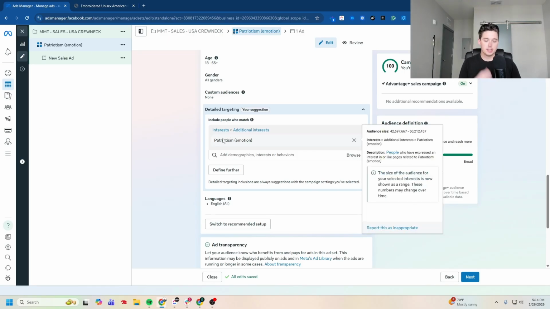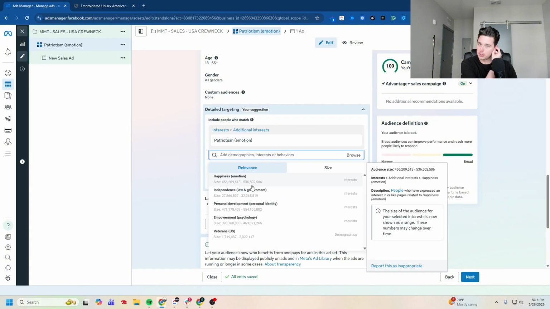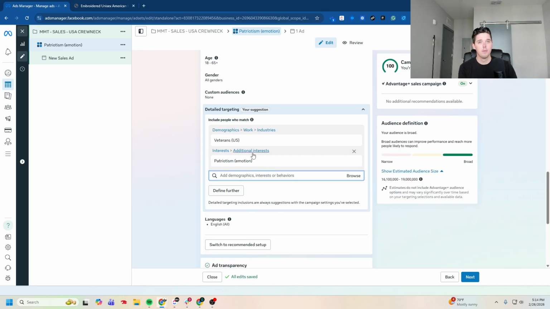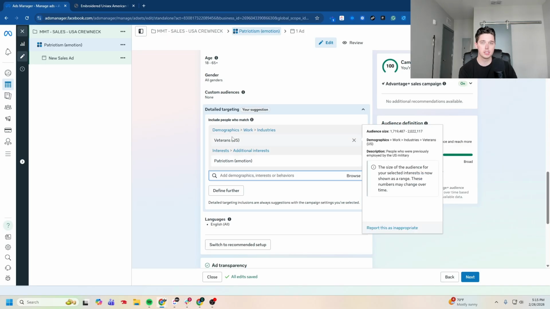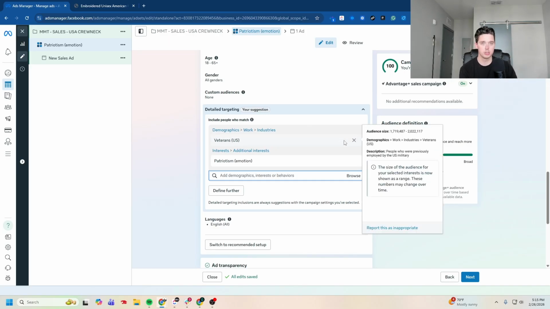I like to do it by using single interest. A lot of folks will go in here and dump a bunch of different ones. So let's say for whatever reason I wanted to add in veterans from the US. Awesome. Now, I am actually not opposed to this setup and strategy. The issue is you might not know which one of these converted, so you wouldn't know what to scale. I like doing it by single interests in the ad sets, so I can then come back and build this out later if I want to test and know exactly which interest is driving results for me.